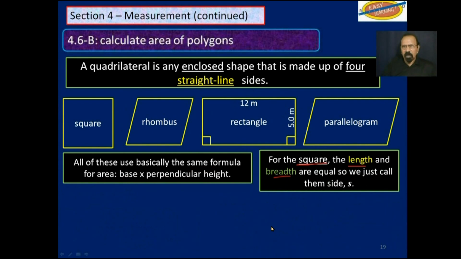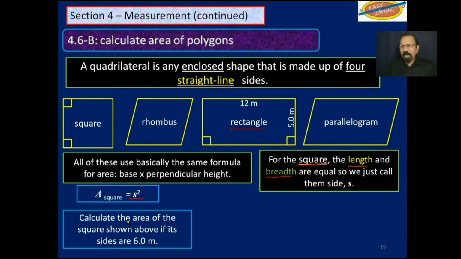For a square, the length and breadth are the same. So it's a special type of rectangle, but the length and breadth are the same. So we multiply the length by the breadth, which is the side squared, for a square. So calculate the area of the square shown above if its sides are 6.0 meter, all four sides.